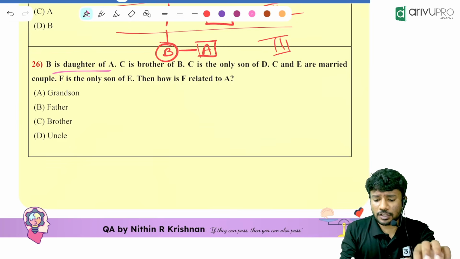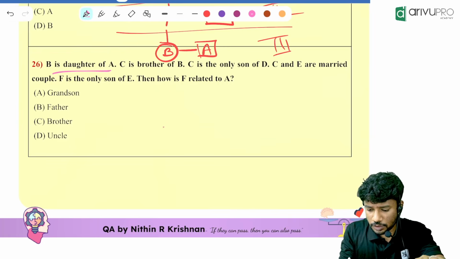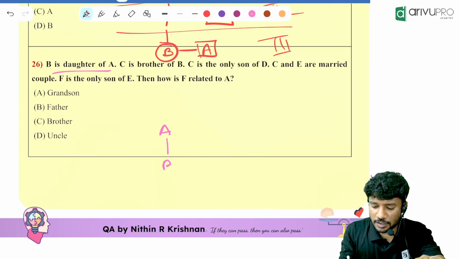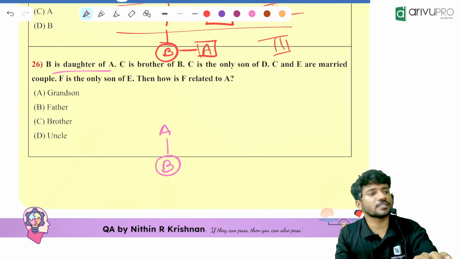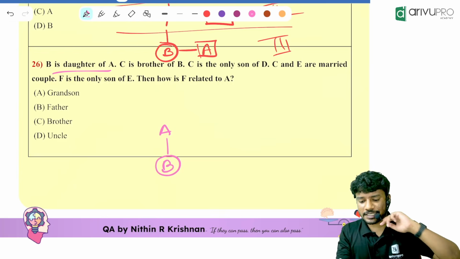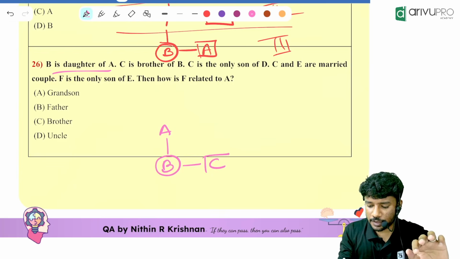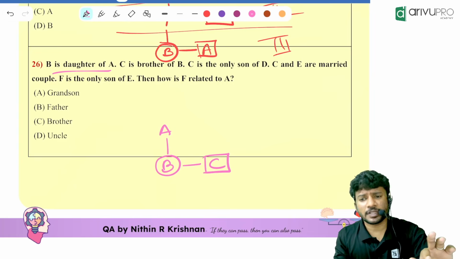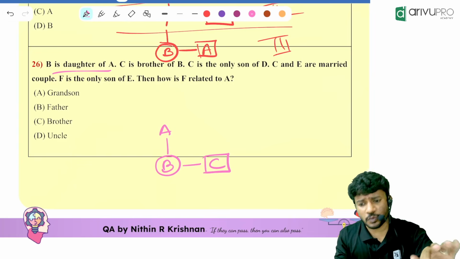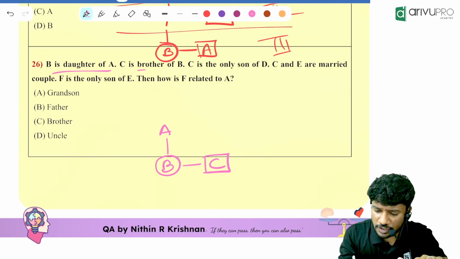B is the daughter of A. That means B will be in the down generation, and daughter means female. Then C is the brother of B. That means they are in the same generation, and C is a male since it is brother.